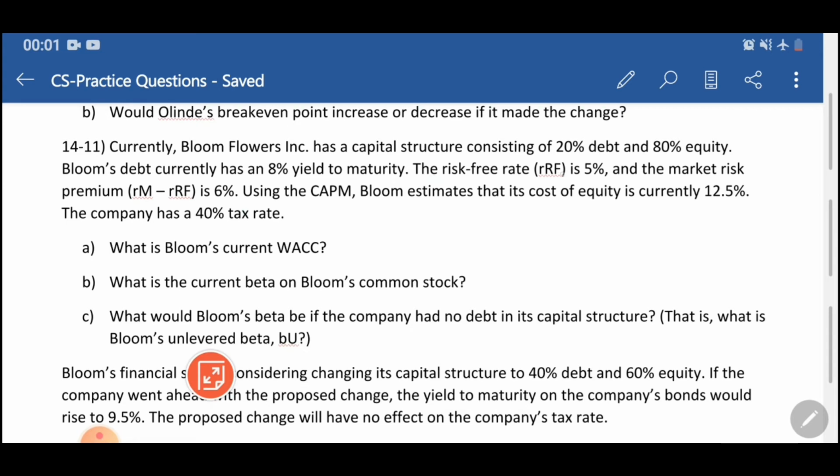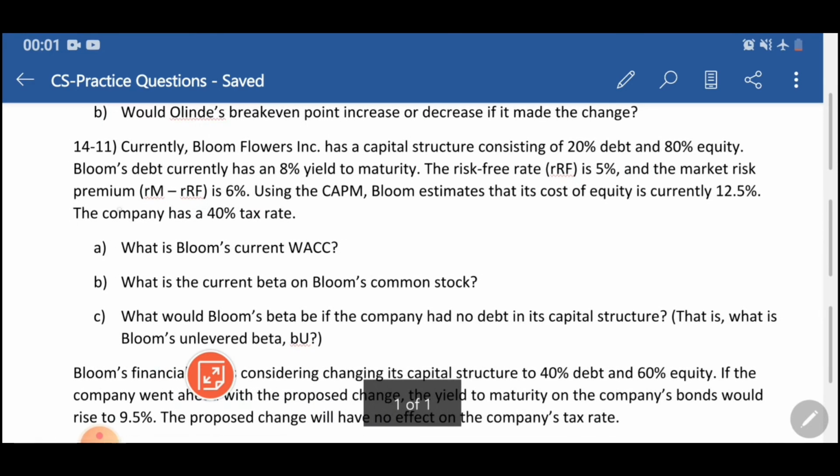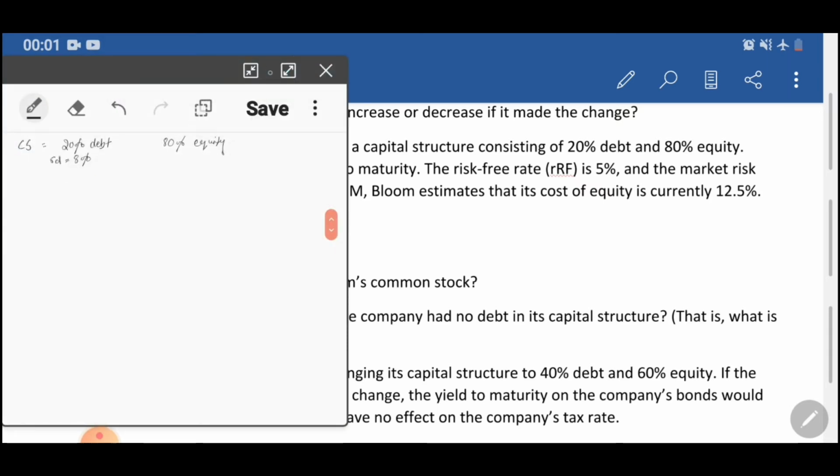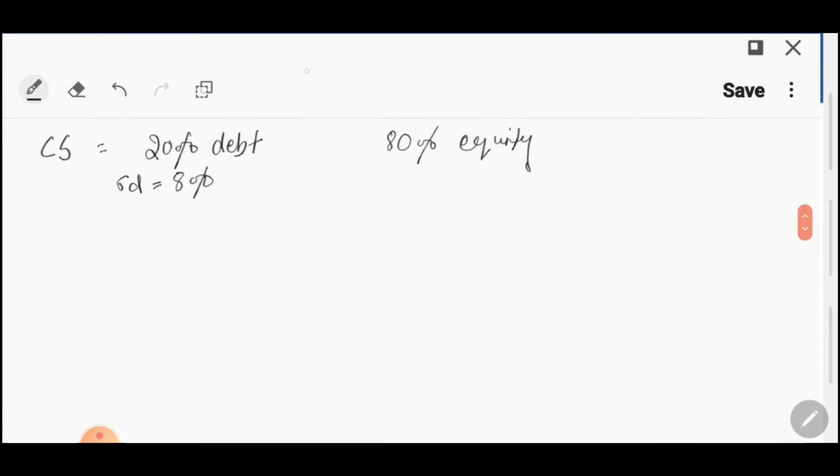The risk-free rate is 5%. The market risk premium is 6%. Using the CAPM, Bloom estimates that its cost of equity is currently 12.5%, and the company has a 40% tax rate. What is Bloom's current WACC? Okay, so let's write down all the information that we just read.